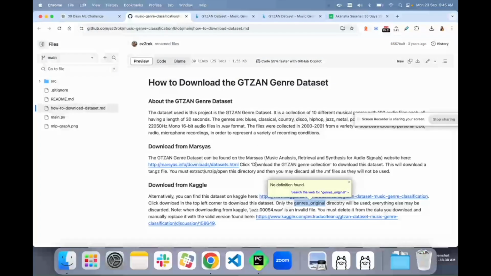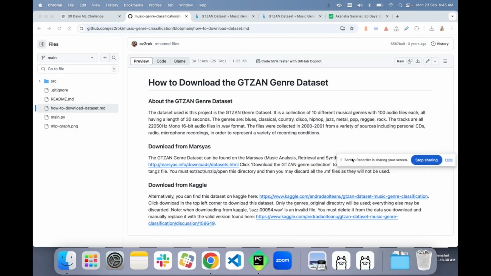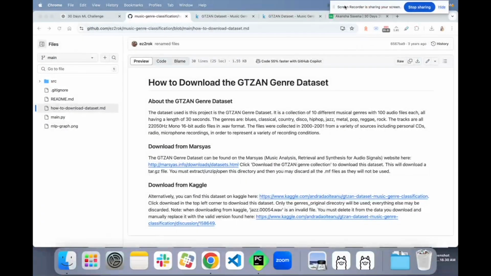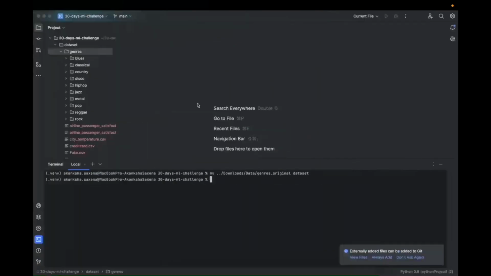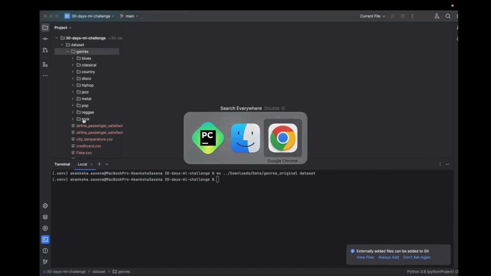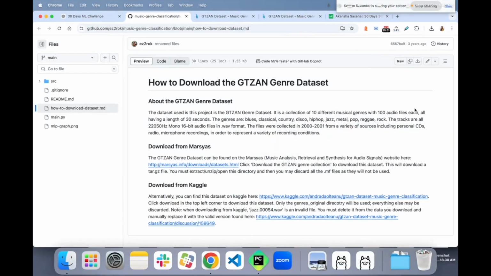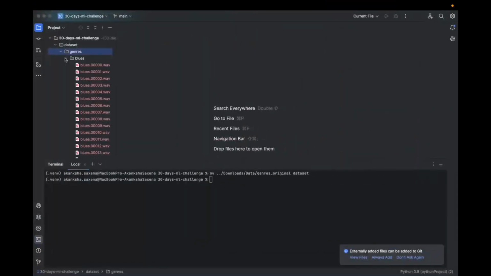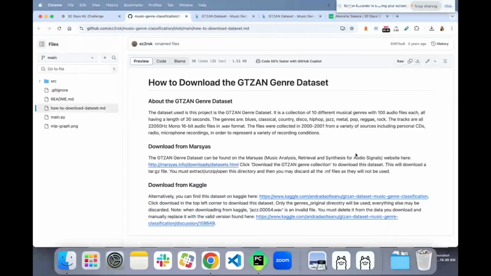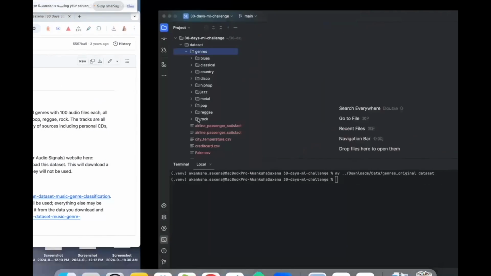If I understand what this genre has, it has 10 musical genres. Let me move back to here. Does it have 10 different musical genres? 1, 2, 3, 4, 5, 6, 7, 8, 9, 10. Yes. And each genre has 100 audio files, all having a length of 30 seconds. Okay.